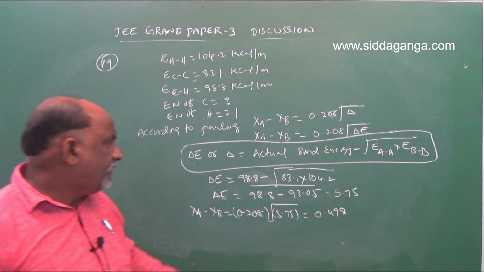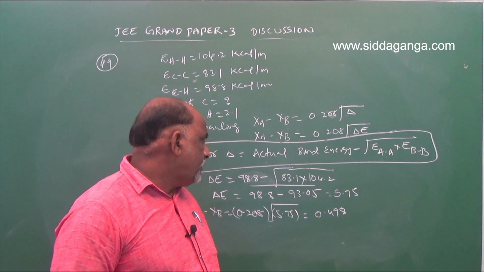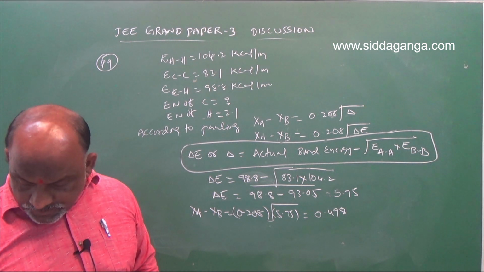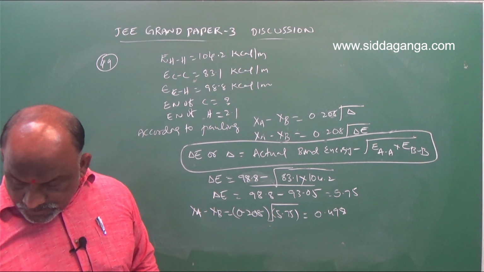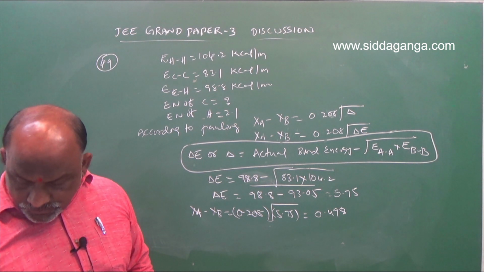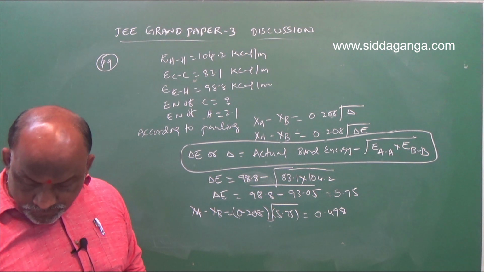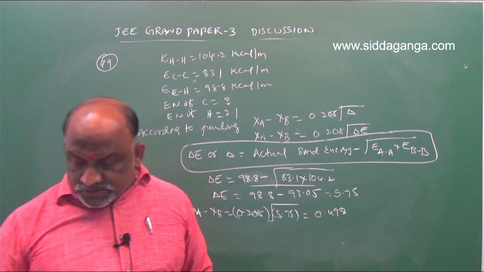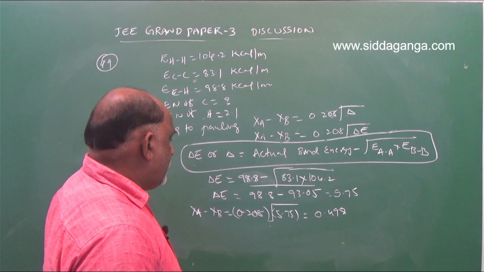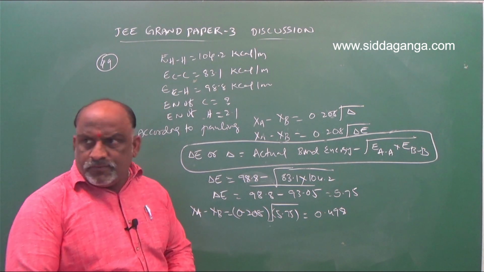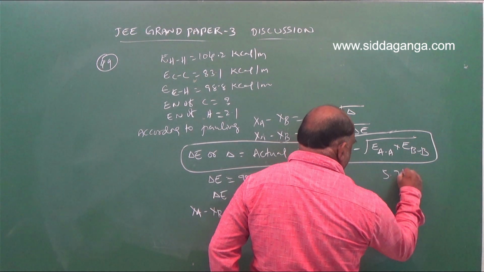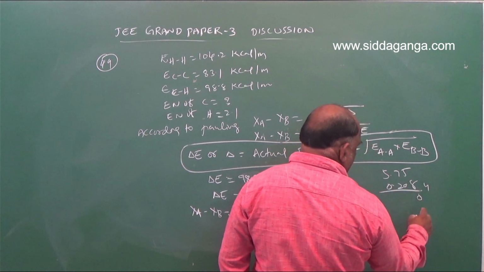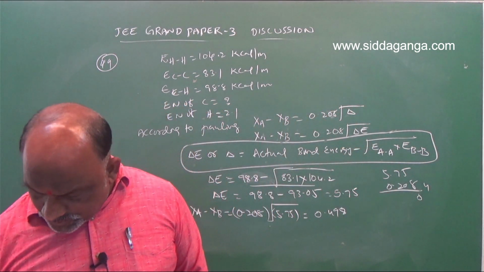8659.02, which means root of 8659.02 is 93.05. Then 5.75 into 0.208.